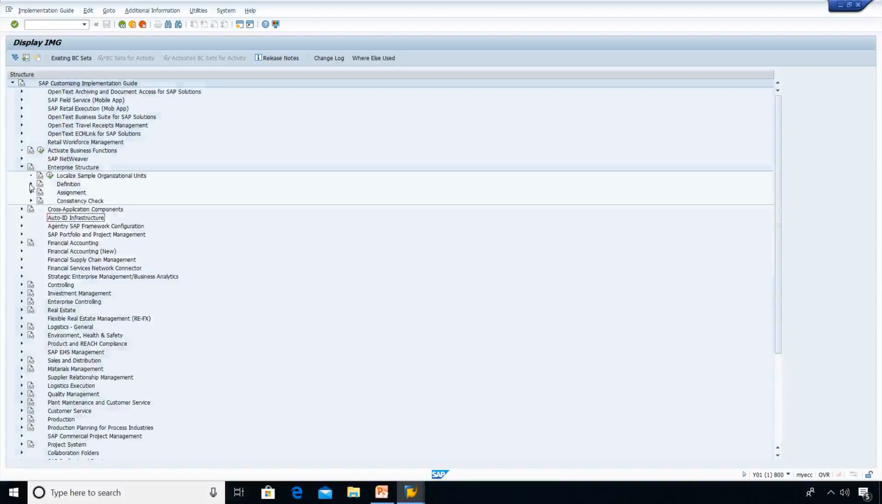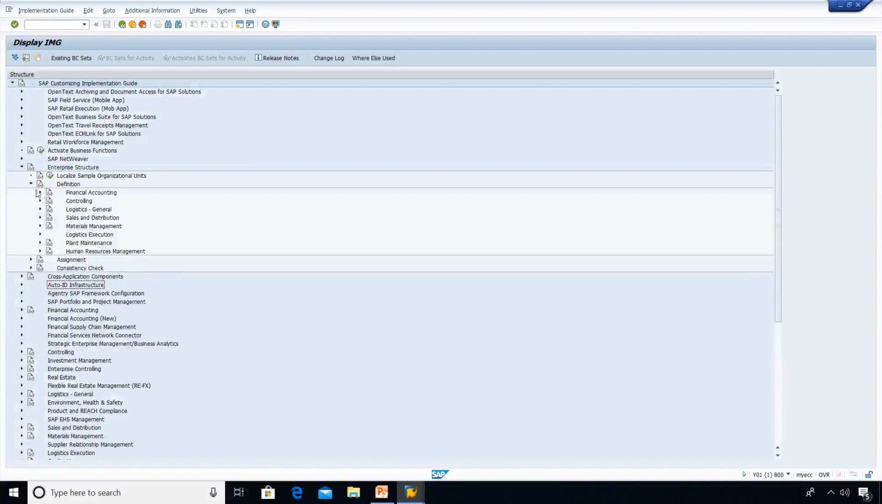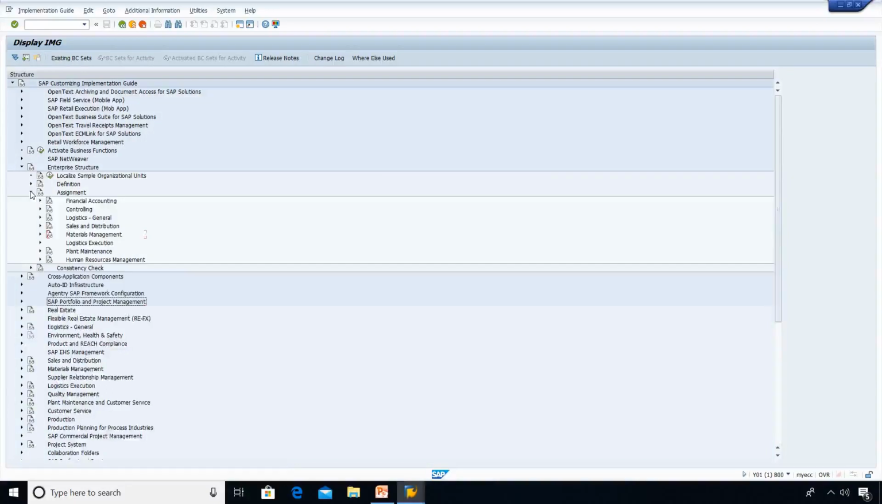Overall, what I have done is I have created the organizational units in the definition part. In financial accounting, I have created company and company code. In logistics general, I have created a plant. Then I have spoken about the valuation area. Then in materials management, we have created purchasing organizations and storage locations. That's all we have done with the definition part. In the assignment part, we have made the linkages between the organizational units.